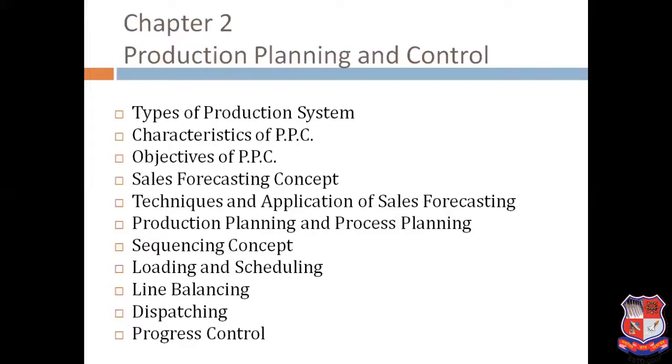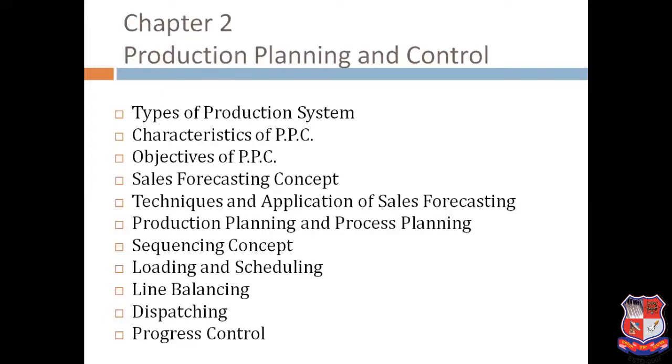Means we need to deliver the project very timely. We need to increase the efficiency of the system. At the same time, we also need to carry out minimum wastage, minimum scrap. Also, we need to look at increasing productivity, maximum efficiency of the system. These are, we can say, the basic characteristics of the production planning and control system.